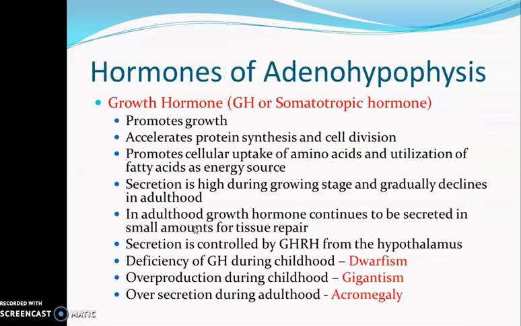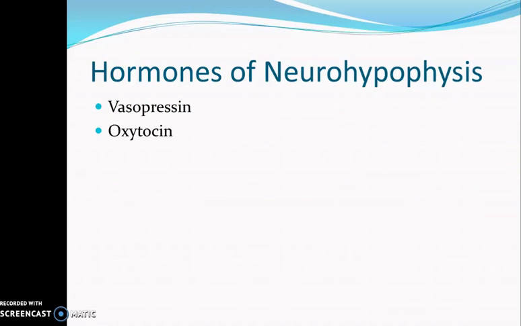These axon terminals contain the vesicles packed with the hormones vasopressin and oxytocin. Whenever the action potential reaches the axon terminals, the hormones will be released from the axon terminals into the blood, and the blood will carry these hormones to the various target organs.